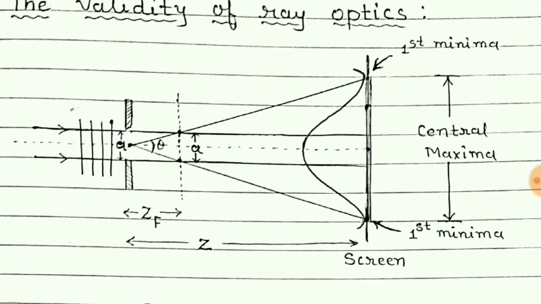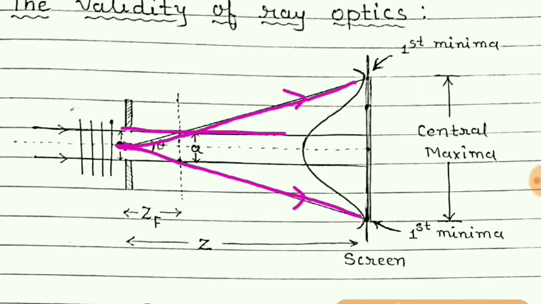Here, if we consider the center point of the slit and draw the lines of diffraction above and below, then the diffracted rays intersect the parallel rays at these 2 points.